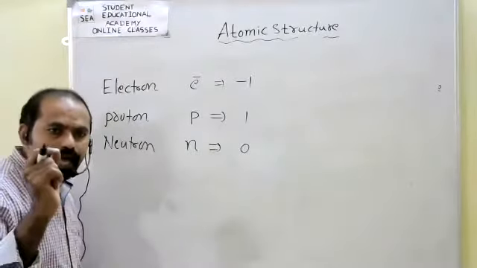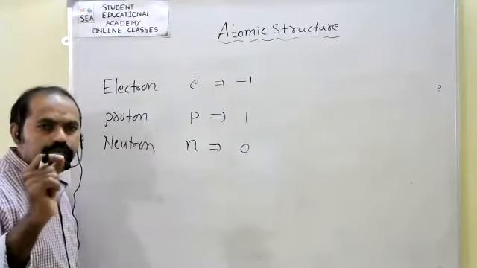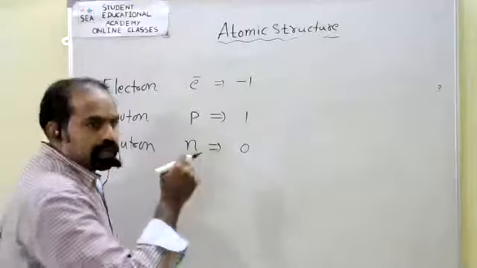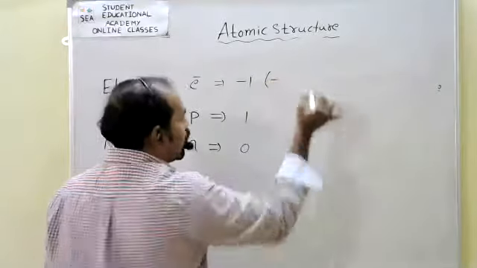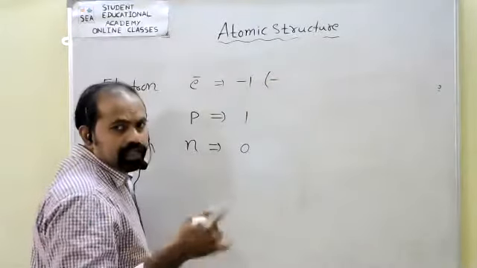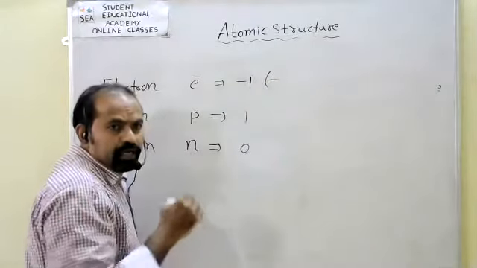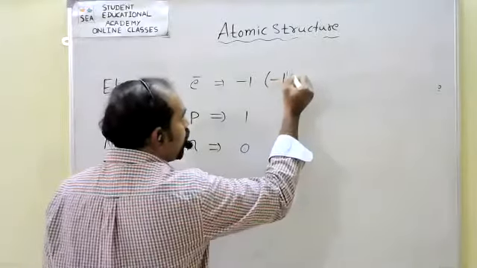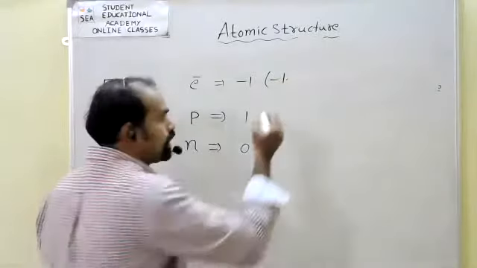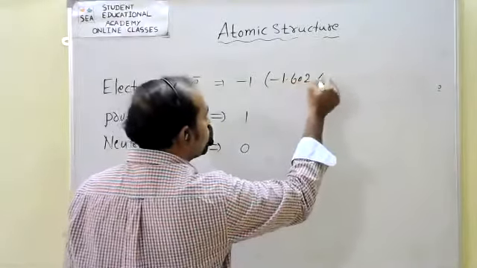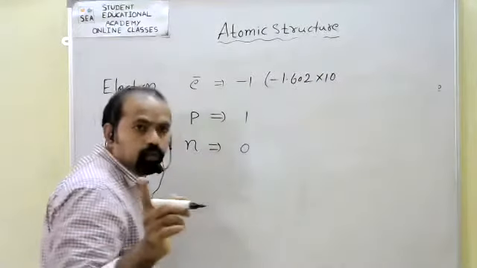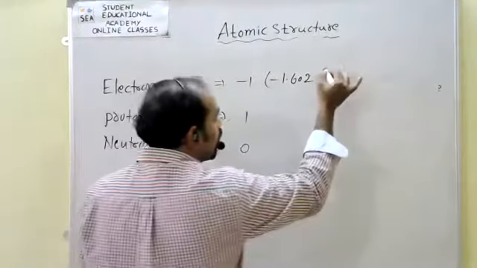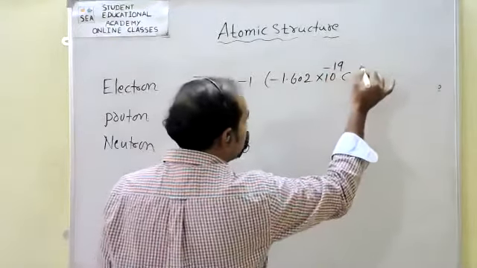If you take exact values in coulombs, the electron is negatively charged, so I have taken a negative sign: -1.602 into 10 power -19 coulombs.